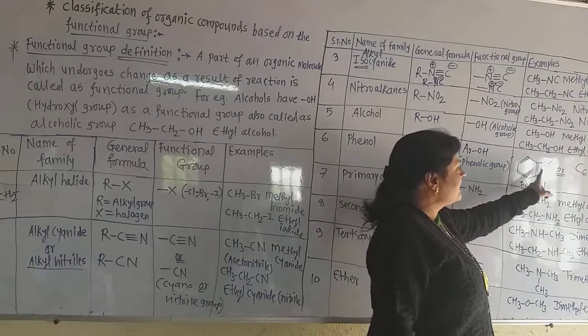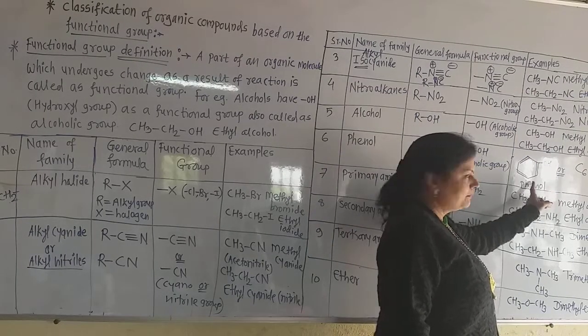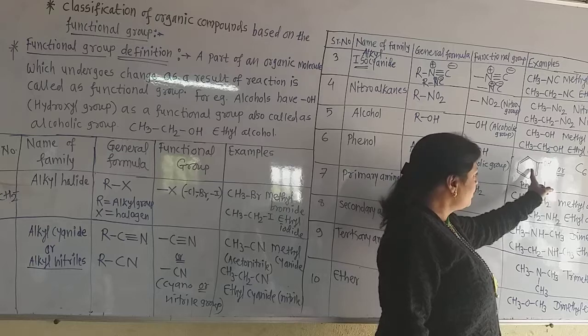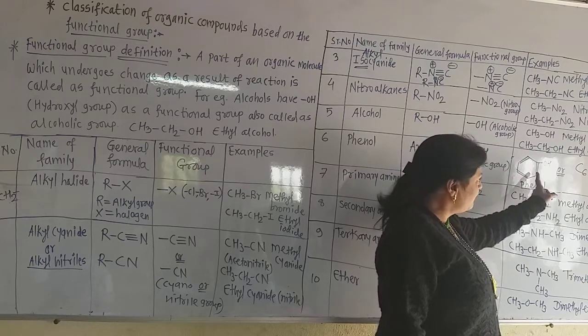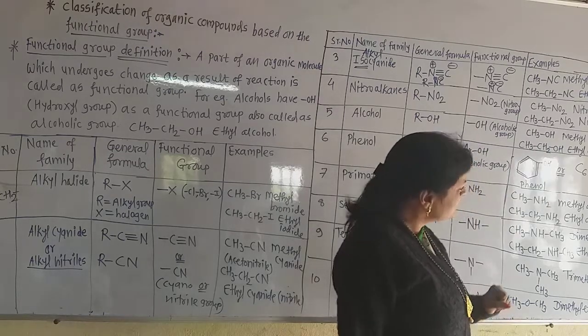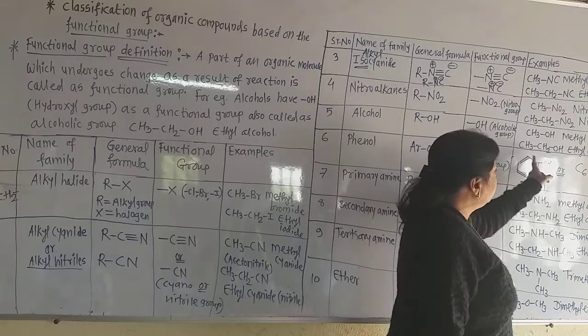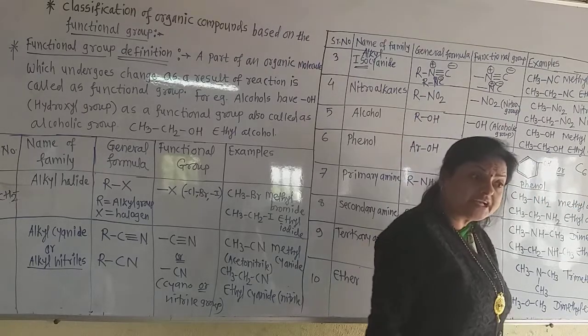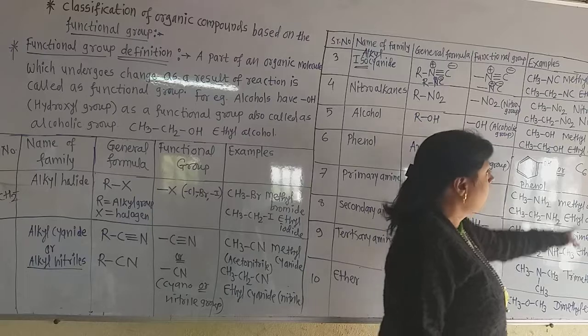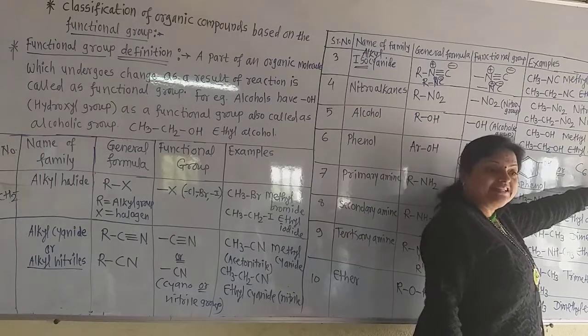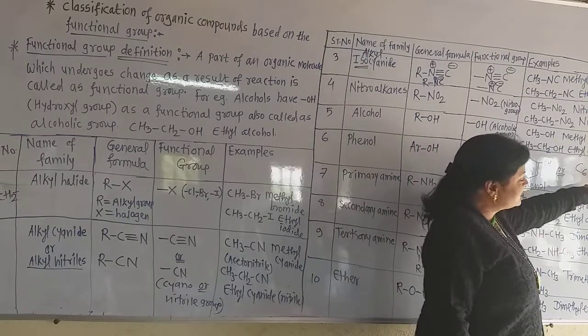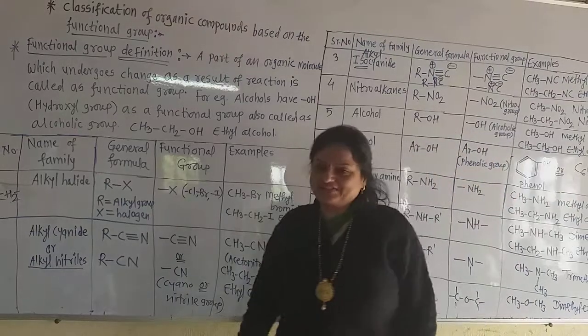And phenols are also drawn by drawing the hexagonal ring with alternate single and double bonds, to which OH is attached. Or we know that on the benzene ring there are 6 hydrogen atoms and 6 carbon atoms, but one hydrogen is replaced by this OH group. So you can write C6H5OH in this way also.